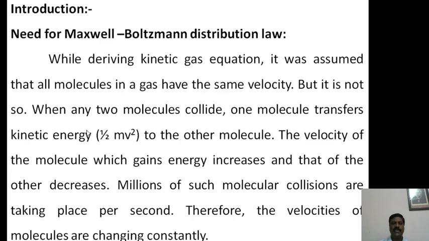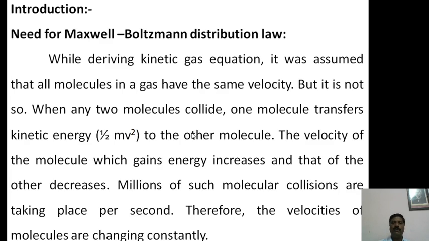Here, while deriving the kinetic gas equation, it was assumed that all molecules in a gas have the same velocity, but it is not so, because gas molecules are not stationary; they are continuously in random motion.